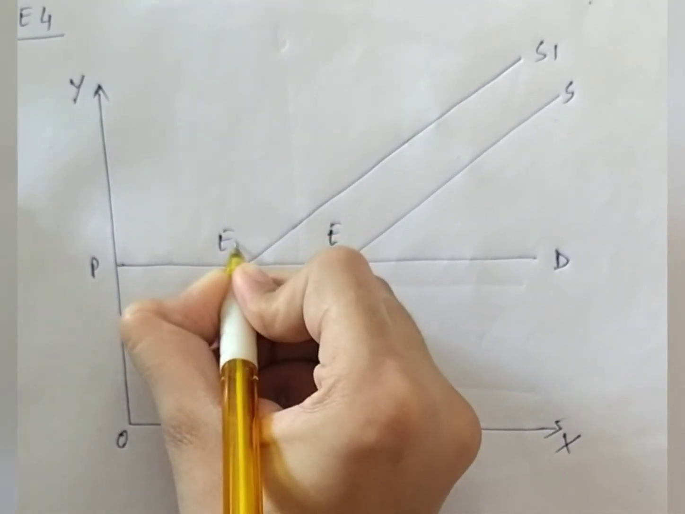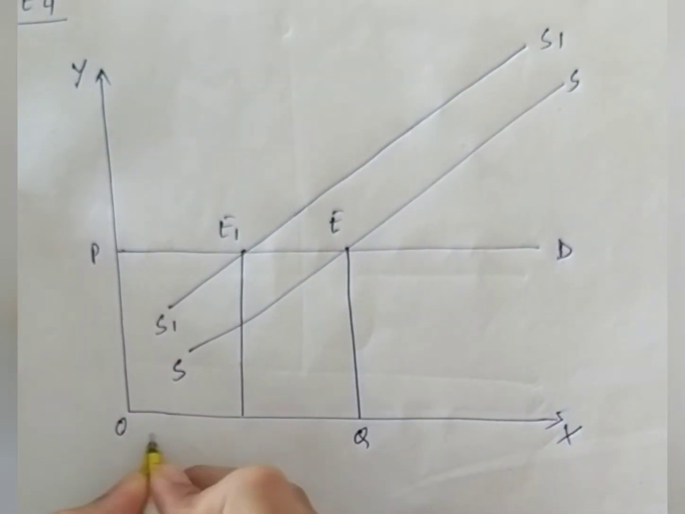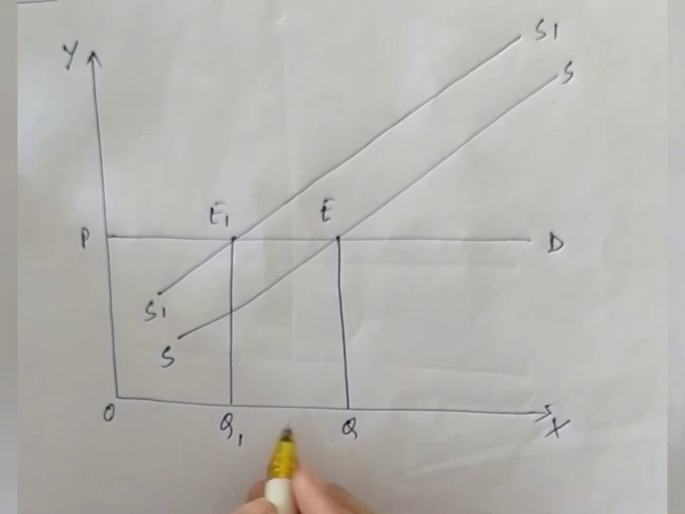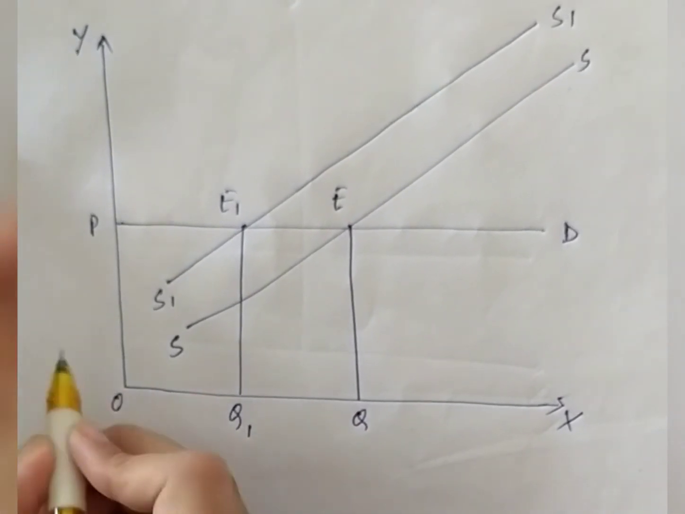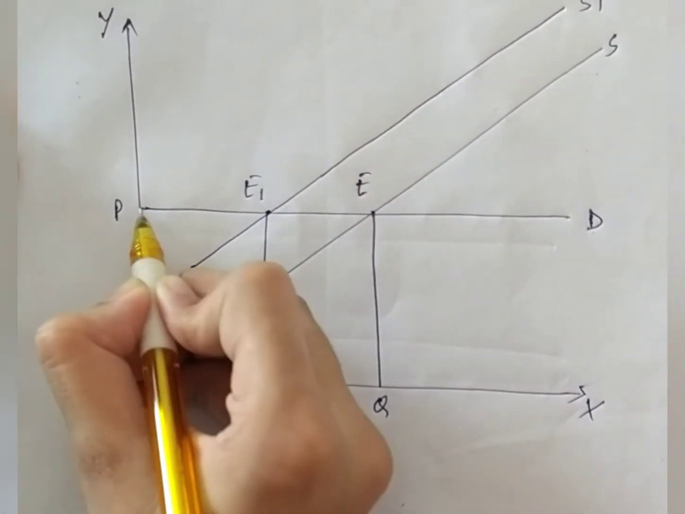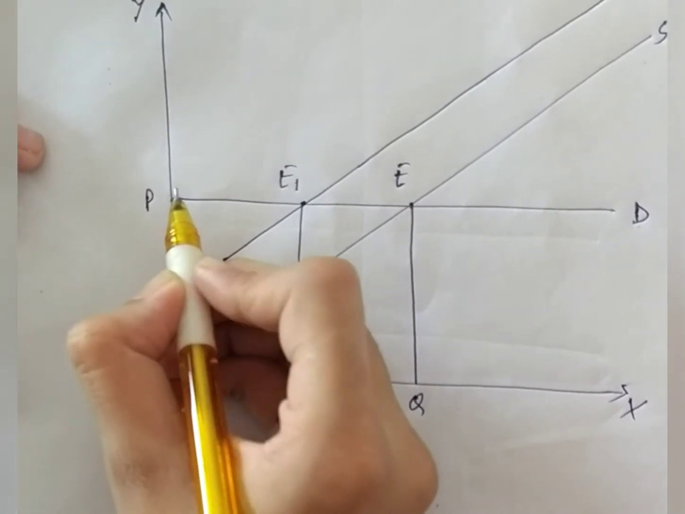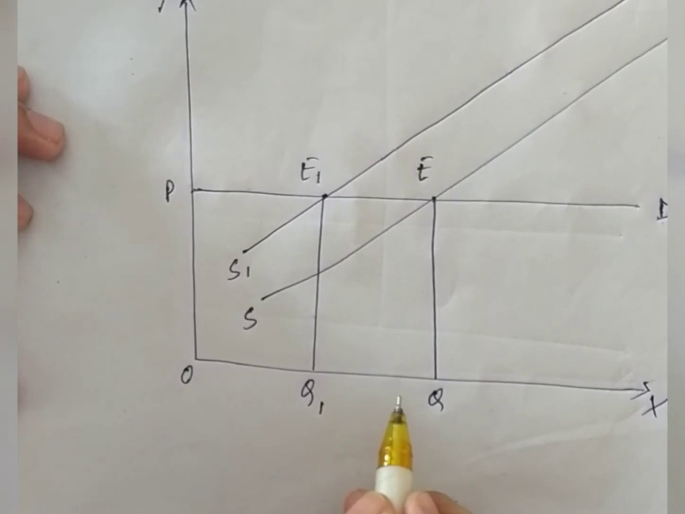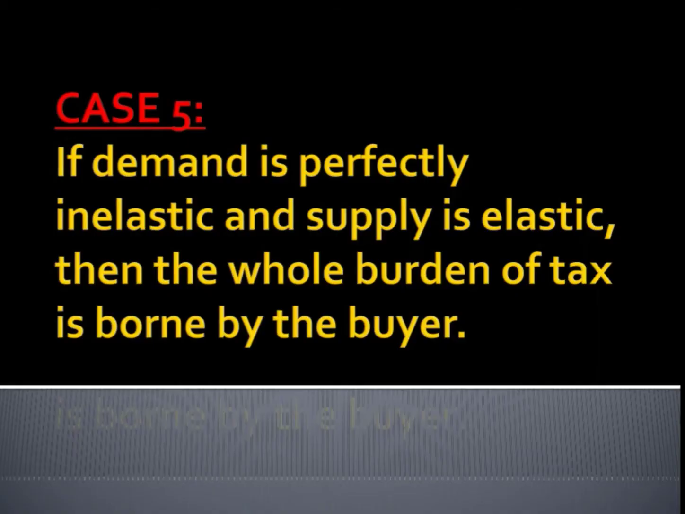The equilibrium point shifts to E1 and equilibrium quantity will be OQ1. That is, it will shift from OQ to OQ1, but the price is unchanged. That is OP, and that is why the whole burden will be on the seller and buyers do not bear any burden. The fifth case is if demand is perfectly inelastic and supply is elastic, then the whole burden of tax is borne by the buyer.